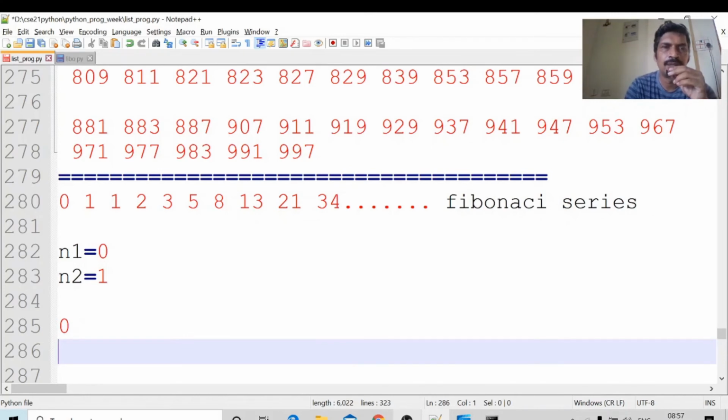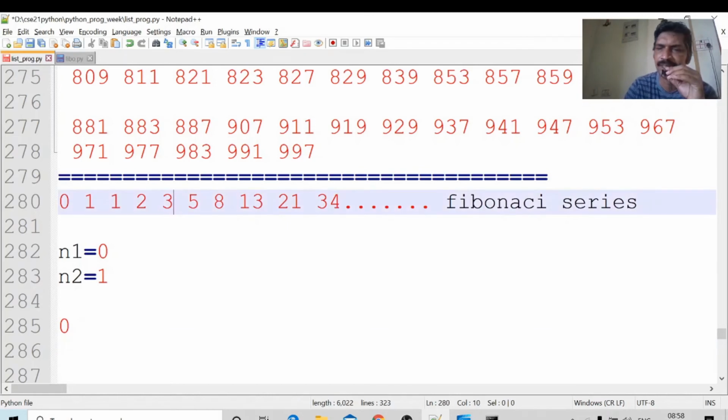Okay, in order to do this, the first term n1 is printed. I will copy this value. These are the previous two terms, n1 plus n2. In order to add these two terms, the logic is: copy n2 to n1, or update the variables.